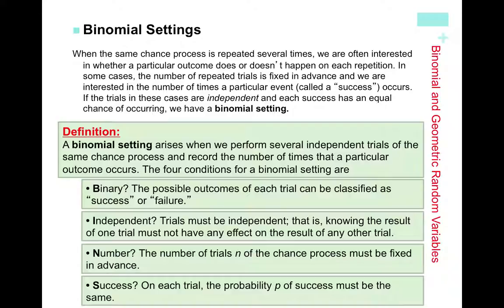So a nice way of checking whether settings are binomial or not is to check all of these 4, but check BINS. So we'll always say B, binary, I, N, S. So if we go down and it meets all 4 conditions, then we could say that it's a binomial setting, and we could carry on with whatever calculations that we may need later on down the line.